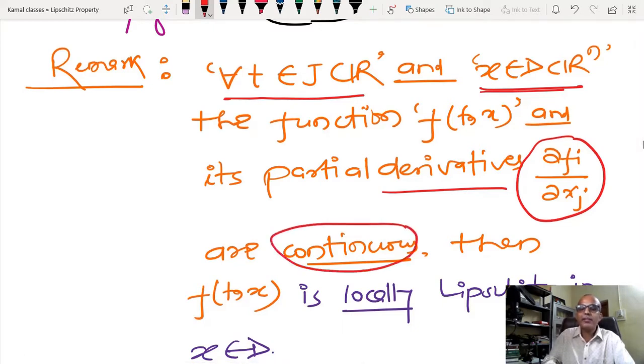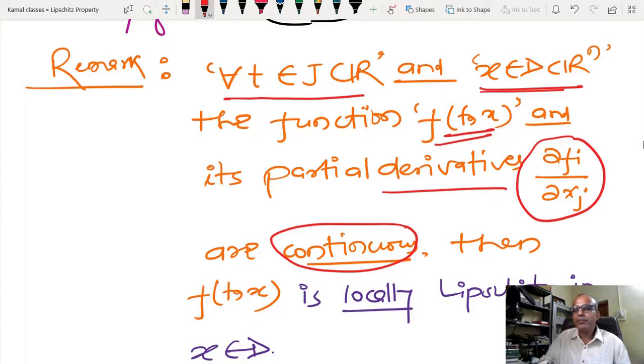Why is continuity of the function required? Anyone, could you please tell me? Nidhi, could you please tell me why I am talking about continuity of the function? Sir, because we can talk about boundedness if it is continuous.